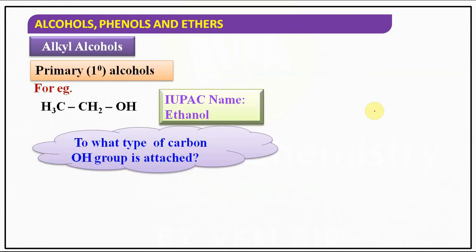Now, what is a primary alcohol? Since we are done with the first chapter, the remaining follows almost the same pattern, so it will be easier. That's why I'm going a little fast. Primary alcohols: if you observe it, here the OH group is attached to which carbon? Primary carbon. Why? Because this carbon is attached to only one carbon, right? Such types of alcohols are called primary alcohols. The question is, to what type of carbon is the OH group attached?